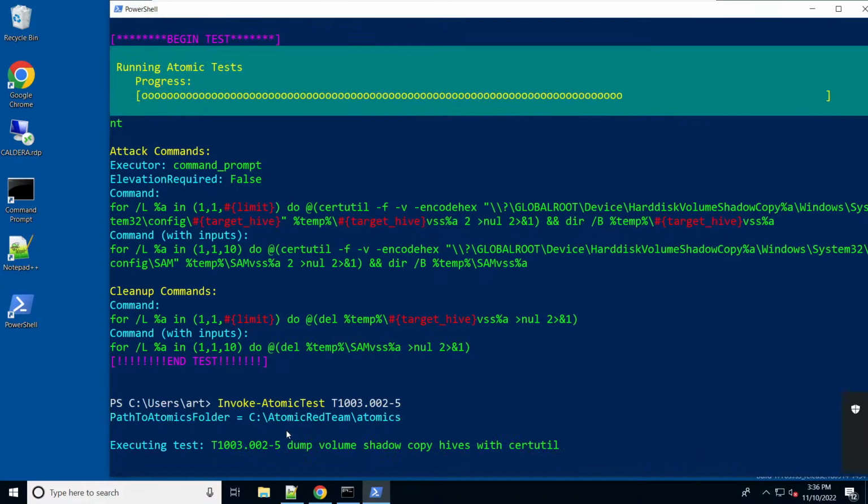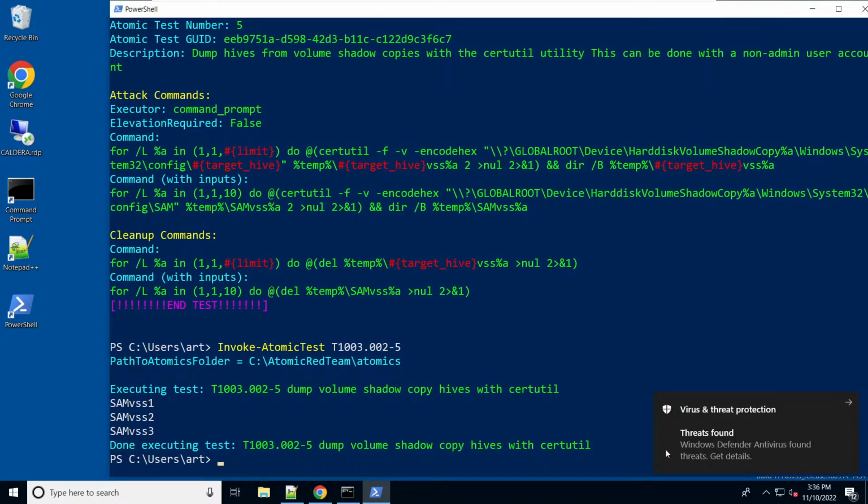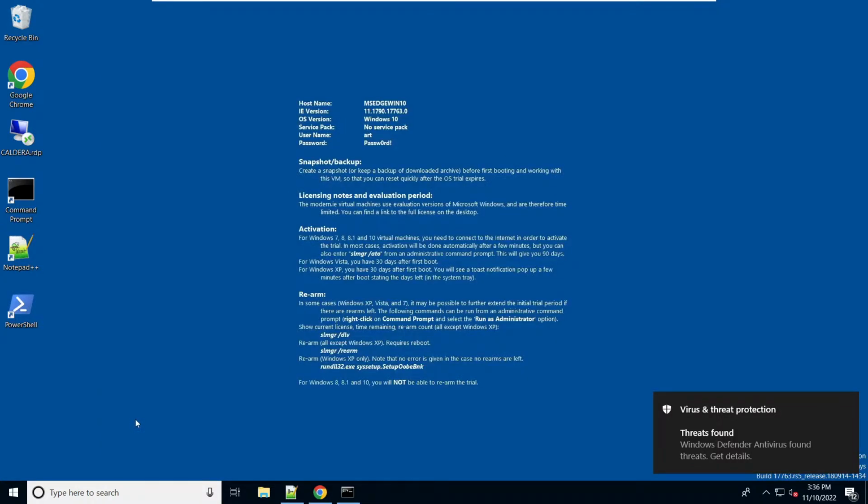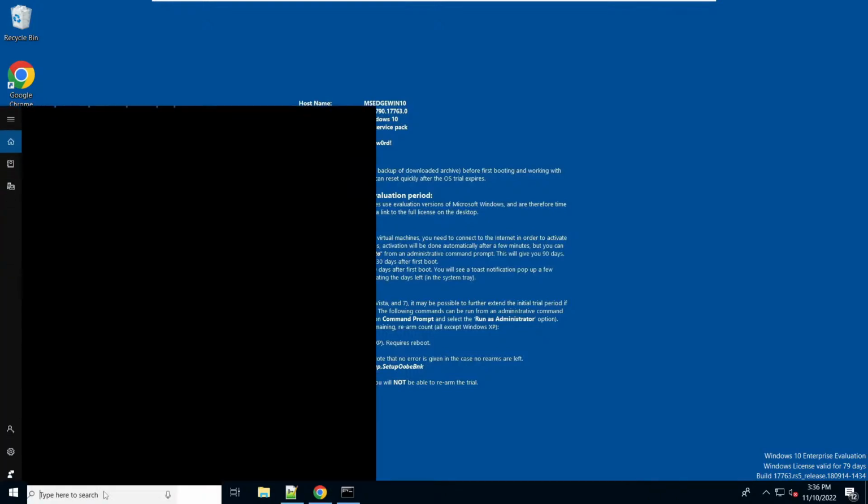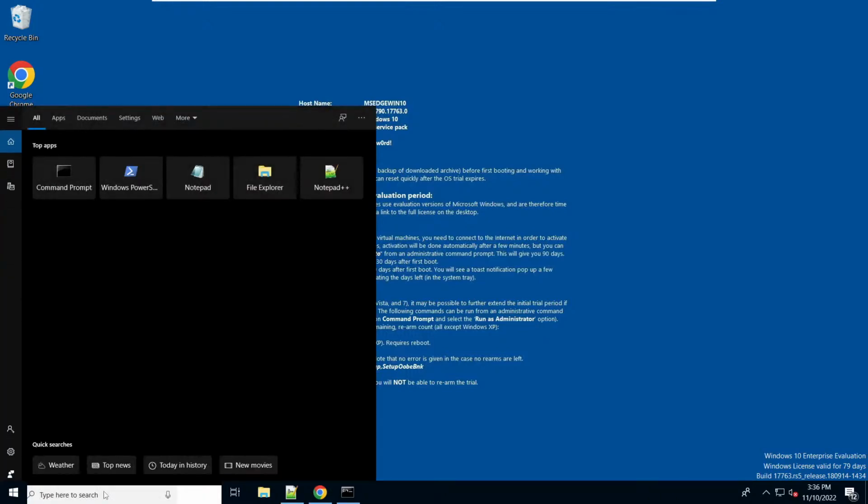So here we go. We get a threat pop-up. We see it made 3 files, SAM VSS 1, 2, and 3, and then PowerShell goes away. And that's because Windows Defender has killed the process, because it sees that as a parent of this thing that just tried to make a copy of the SAM using certutil from a volume shadow copy, and it didn't like that, so it killed it. But it still made the file, so it looks like it actually still worked, even though Defender wasn't happy about it.